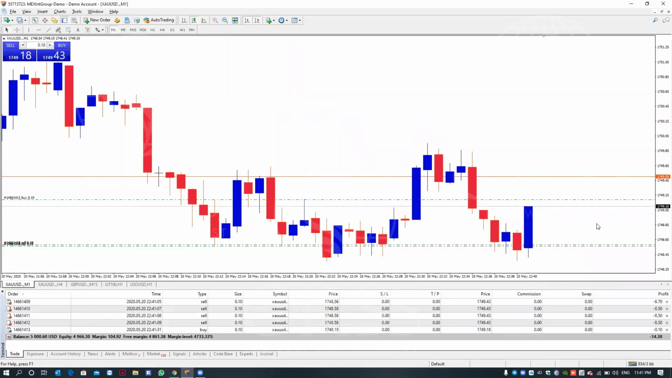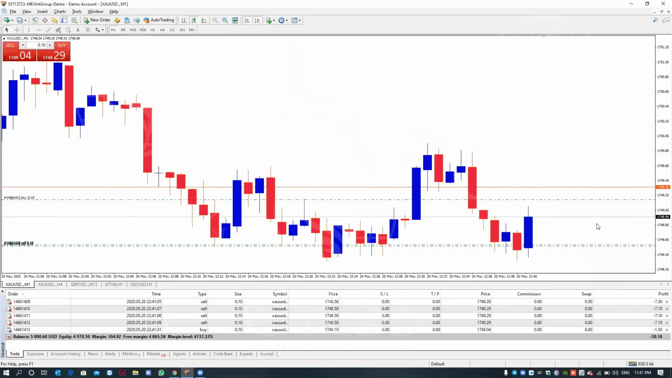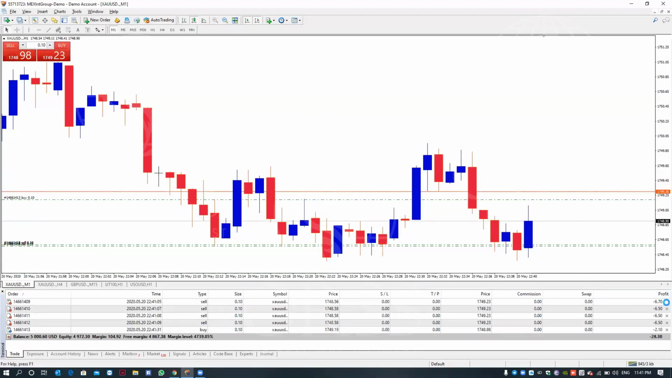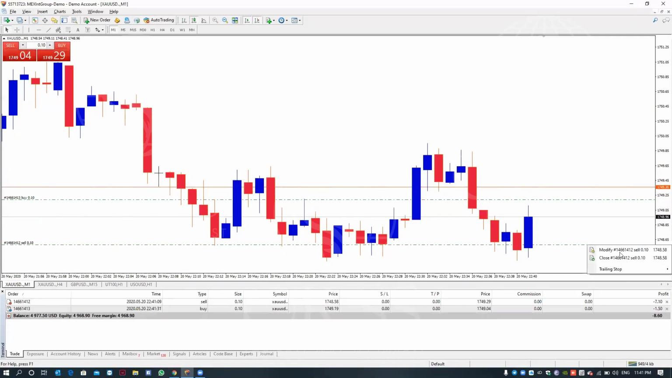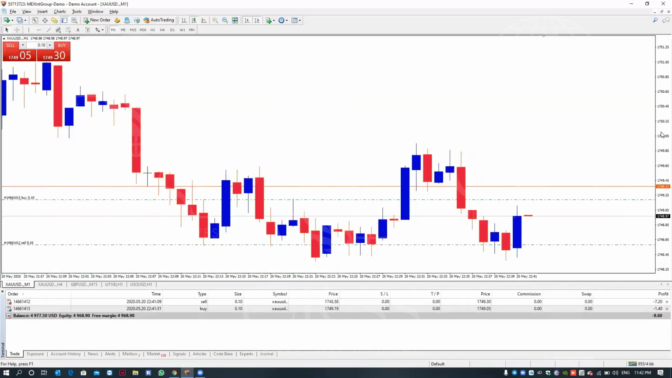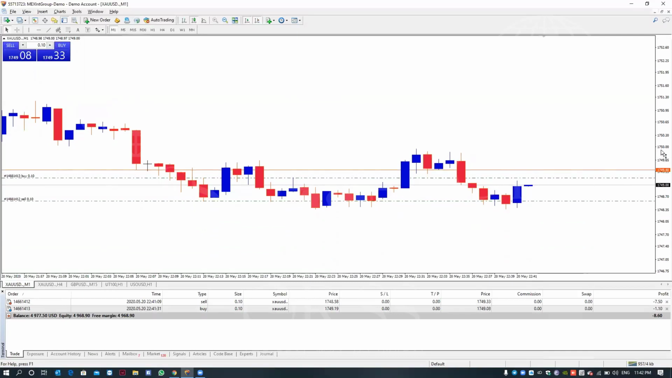I close my 2 or 3 sales. 25 is buy, 25 is sale. Now you can see when the market touches above here.